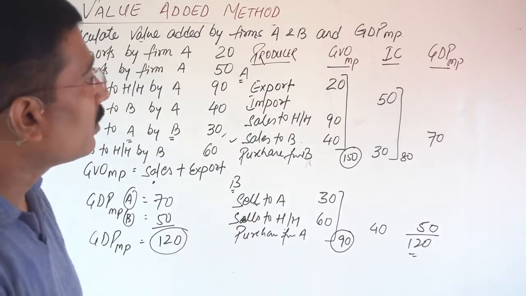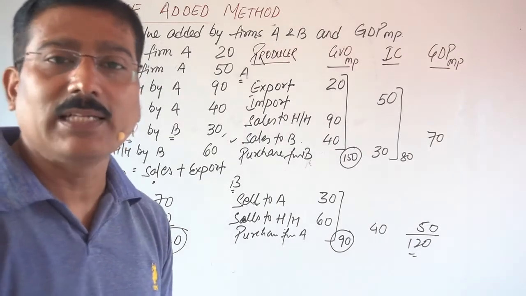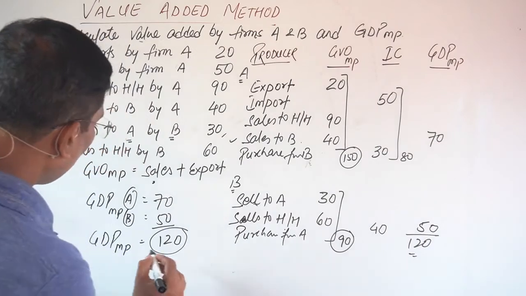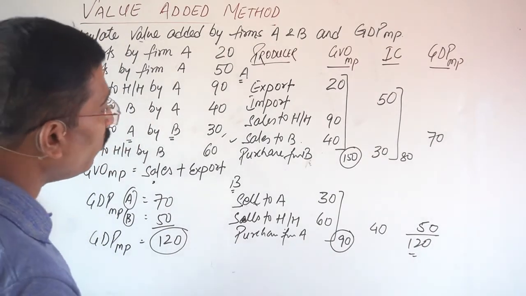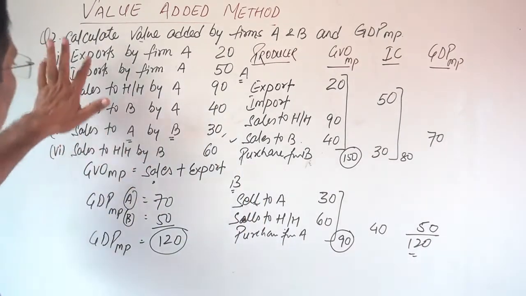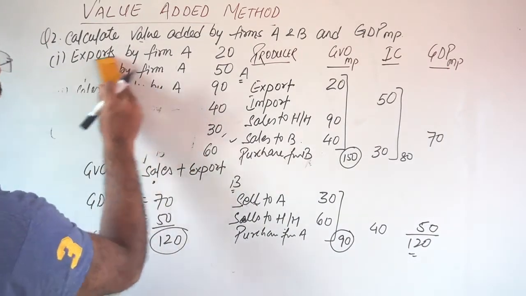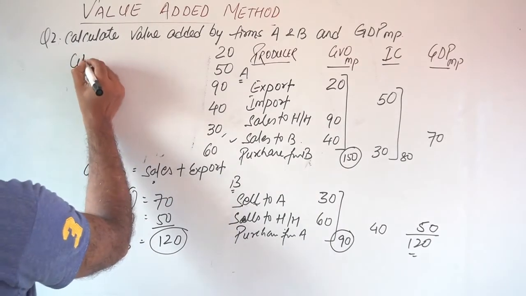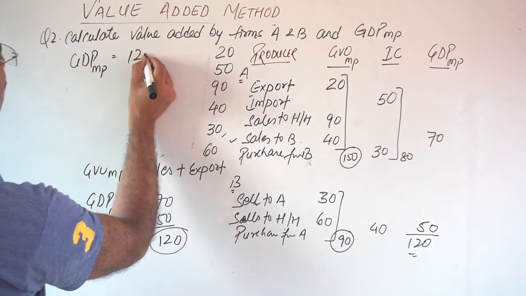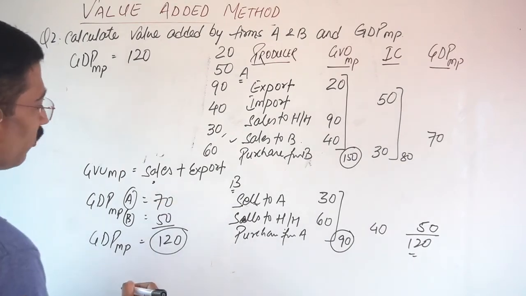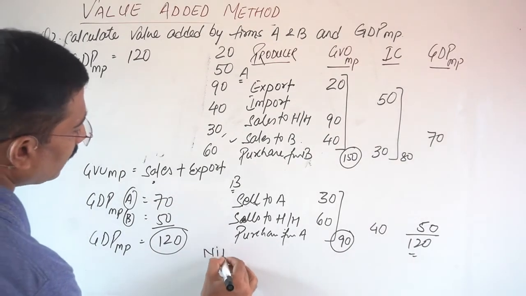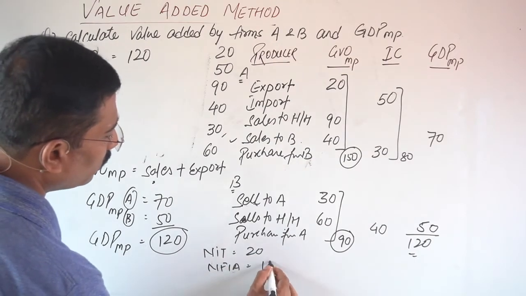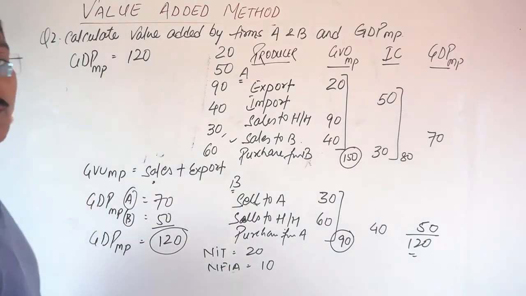But some of the students ask, sir, where is the national income? Now if we proceed with this question, then how can you calculate national income? The first, what is the formula of national income? I am erasing the question now. Okay, now if the GDP MP is 120 and some other information is given in the question, like net indirect taxes, that is 20, NFIA is equal to 10, then what is the formula of national income?